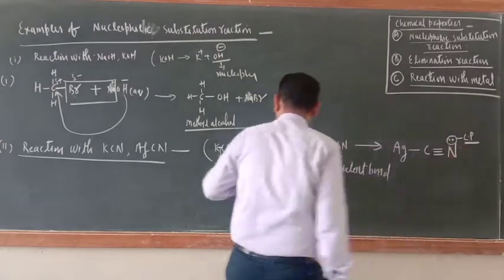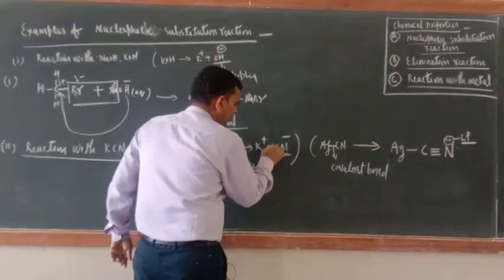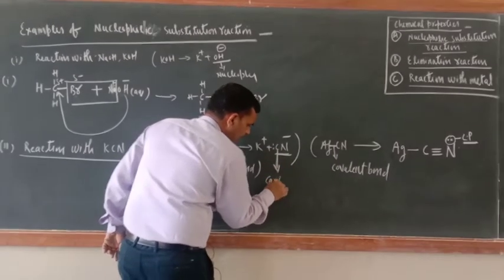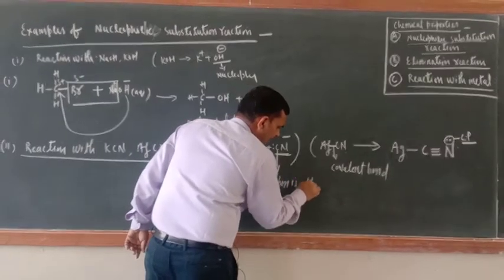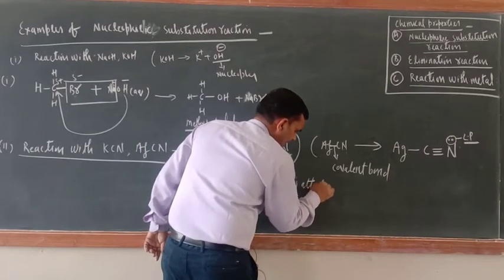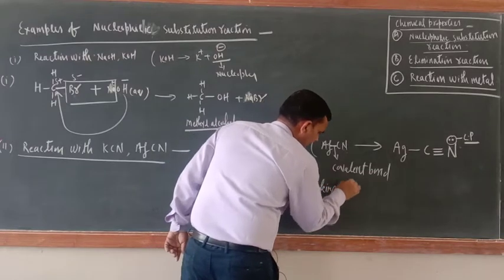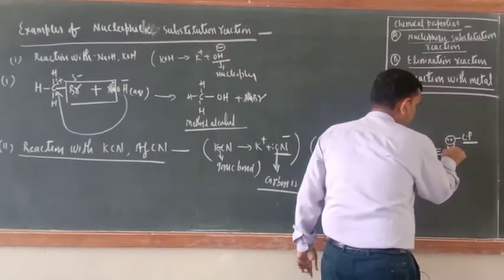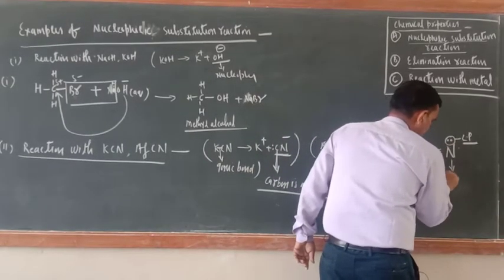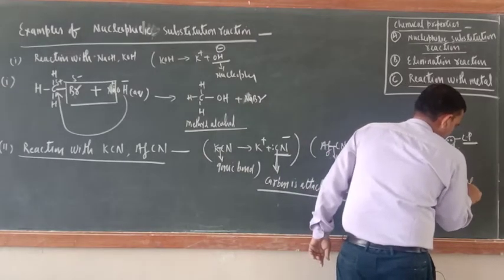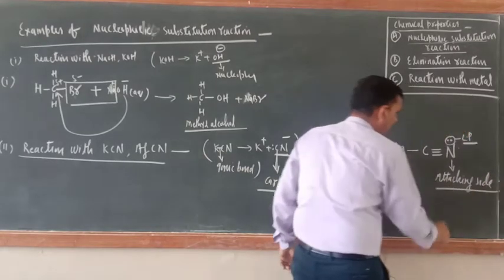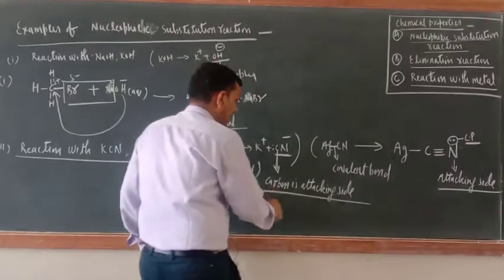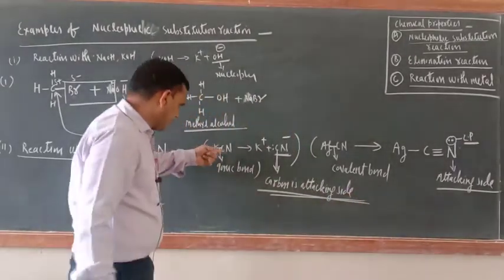So now in cyanide, carbon is the attacking end in the KCN case.